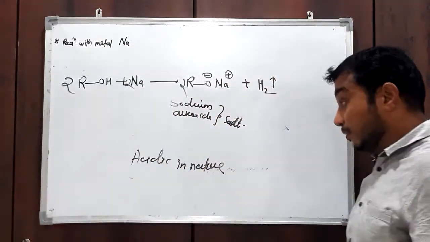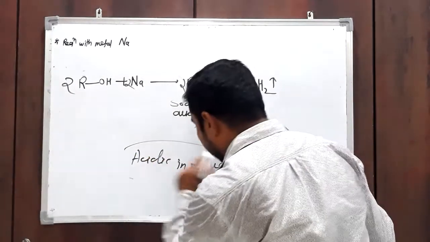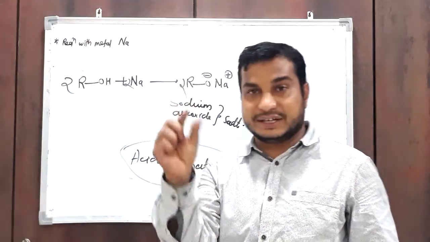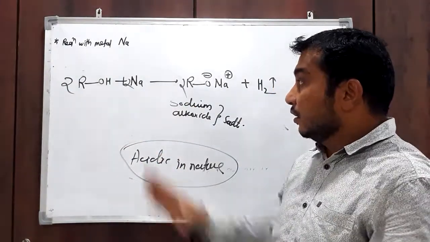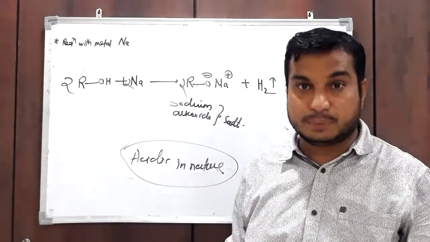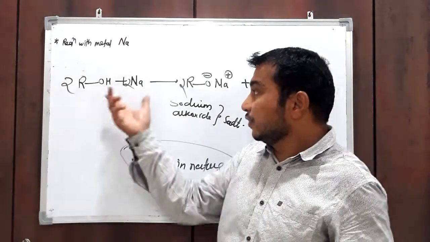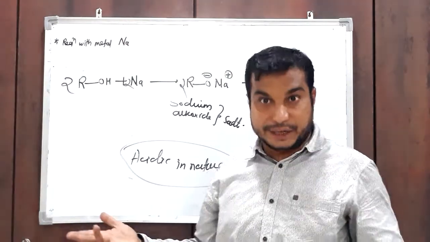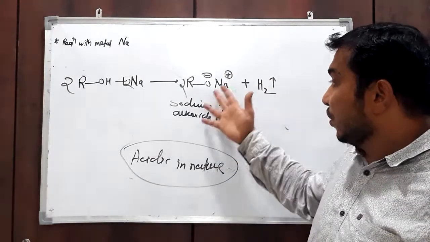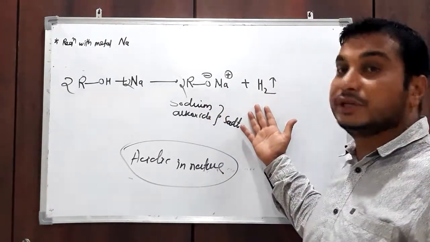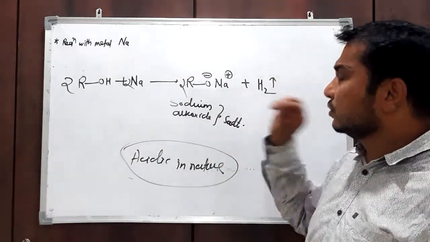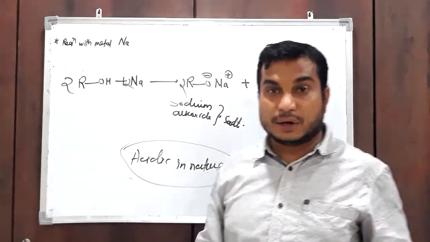This acidic property is not like H2SO4 or hydrochloric acid; it is weakly acidic. In aqueous solution it does not show any acidic property, but when it reacts with a metal or a base like NaOH, an alkali, it shows acidic property, with formation of salt and liberation of hydrogen gas. So this reaction shows the weak acidic character of alcohol.